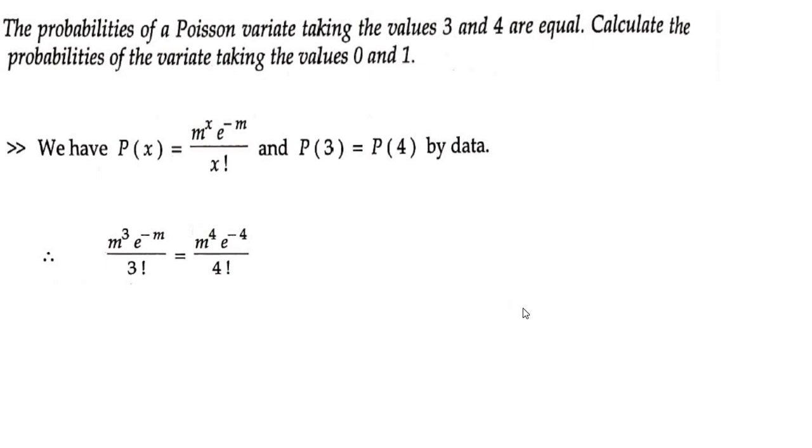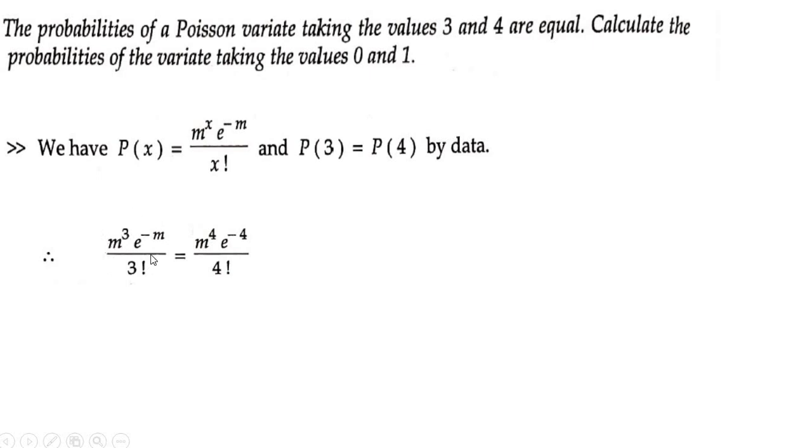So you have 3 factorial and 4 factorial. What will get cancelled in the denominator here? 3 factorial is 6, and 4 factorial is equal to 24. So 6 ones are 6, 6 fours are 24, so 4 will remain here. Also in the numerator, what will remain here?